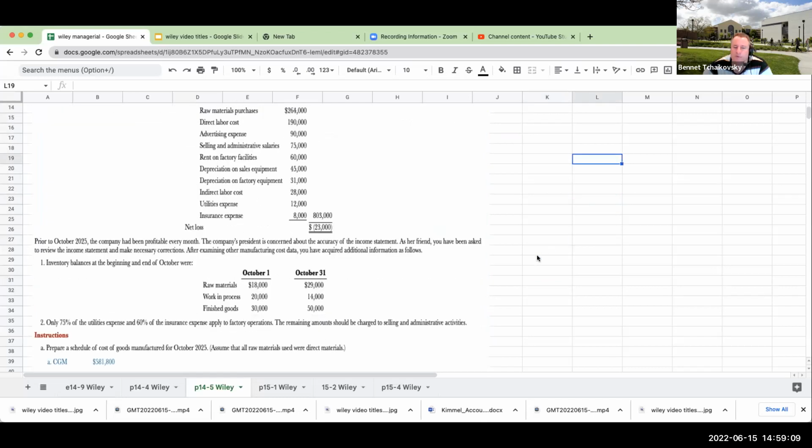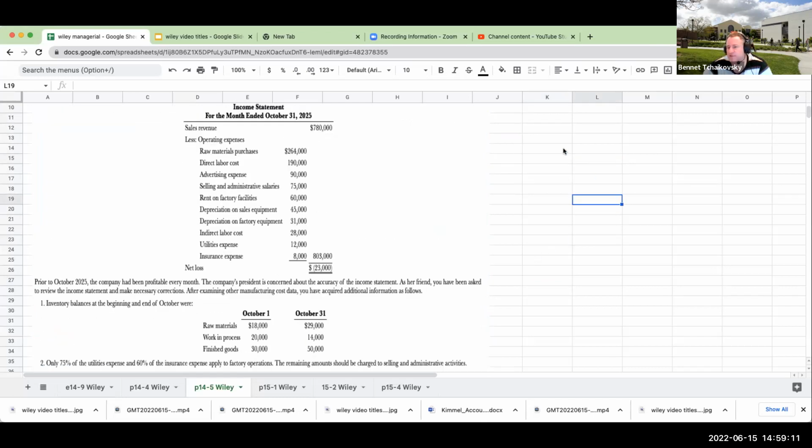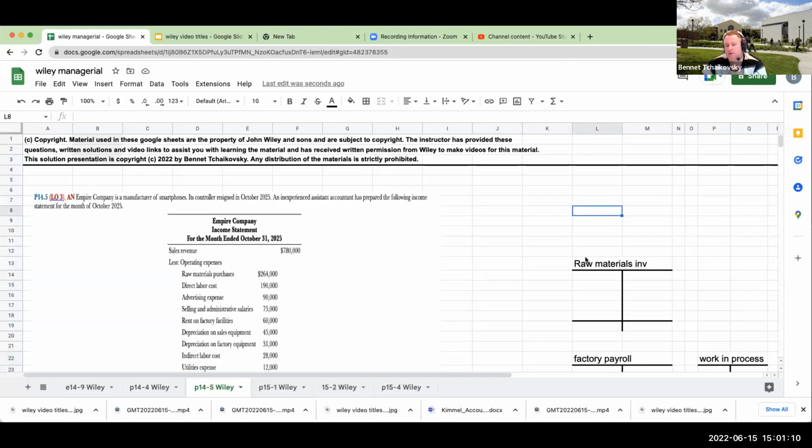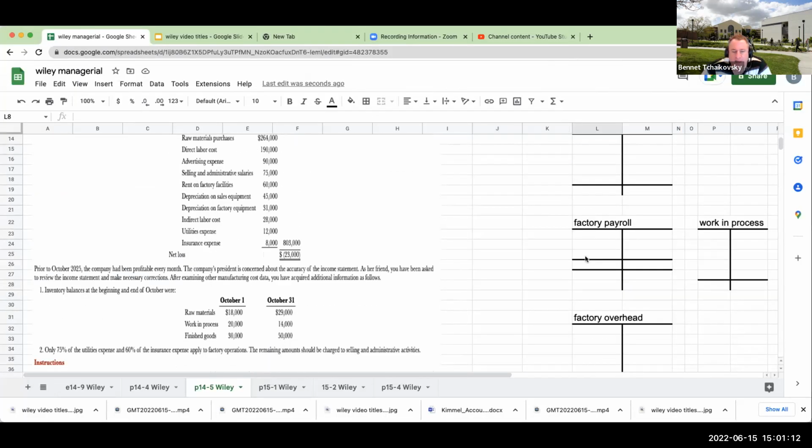So what we're going to do is set this thing up again, as I've always been doing with this particular chapter, using T accounts. So we're going to have our raw materials inventory. I'm going to pause while I do this. Okay, let's start putting in the values that we know.